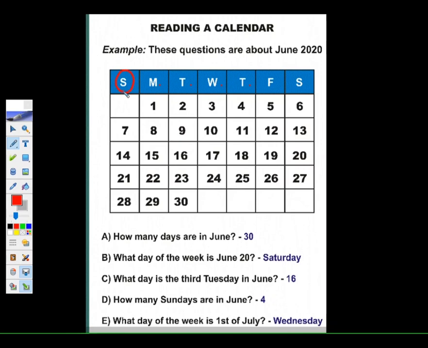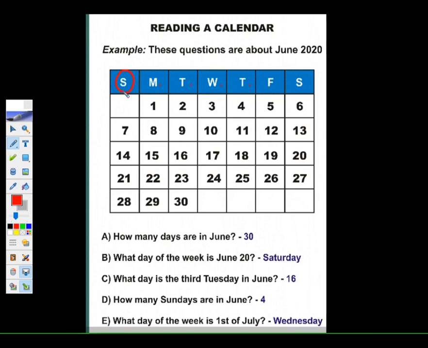Now we come to the last question. What day of the week is 1st of July? Yes, this is a bit tricky question because you will say only the month of June is shown here. How will I say about July? The answer is hidden here only, because after the 30th this month gets over and the next month is July. So July 1st is falling on Wednesday. Here you see these dates are not given.